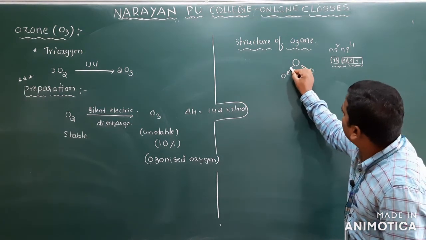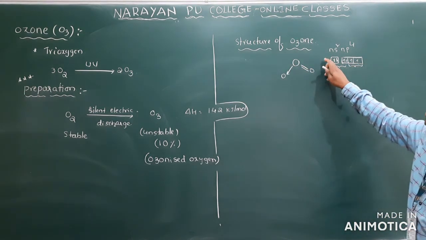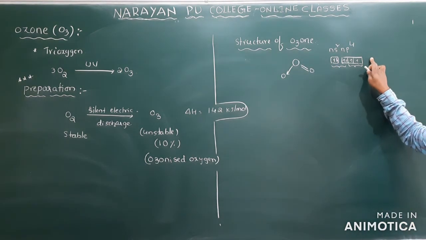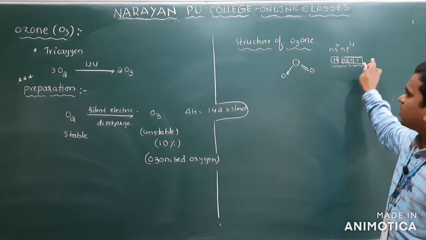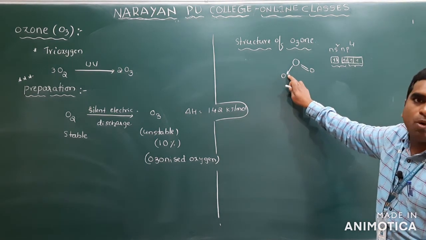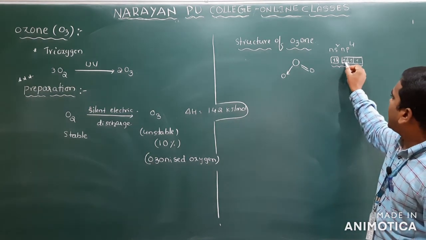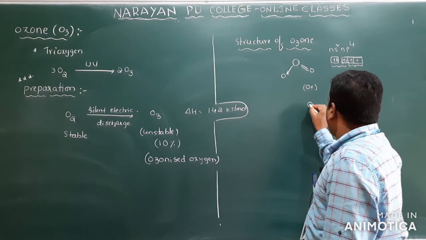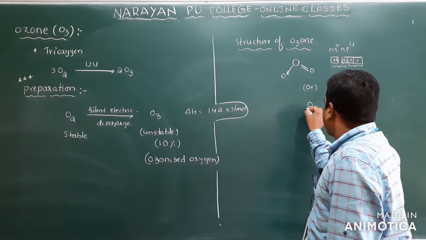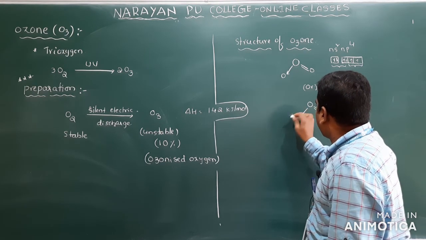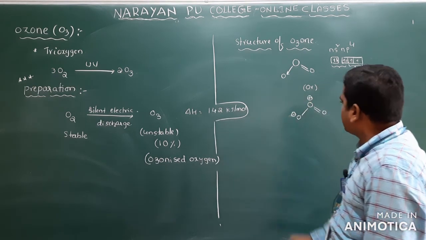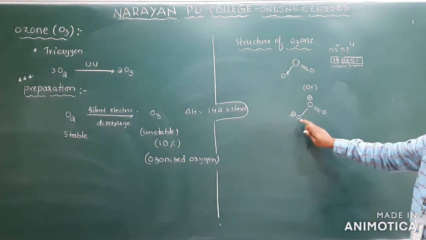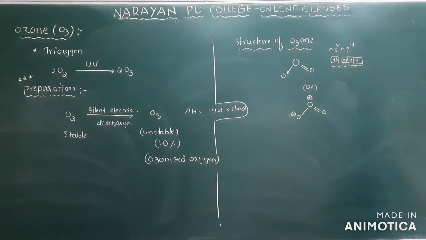So 1 lone pair of electrons it gives, because there is no unpaired electron, because it can't go for first excitation and second excitation, because it doesn't have d orbitals. Oxygen doesn't have d orbitals. So that's why here the bond is which bond? Dative bond. It provides a pair of electrons to oxygen, or it can also be written as oxygen, and here there is a double bond, and here there is a single bond, and here oxygen has a negative charge and this oxygen has a positive charge, because this oxygen is giving electrons and this oxygen is gaining electrons. So gaining electrons means negative charge, losing electrons means positive charge.